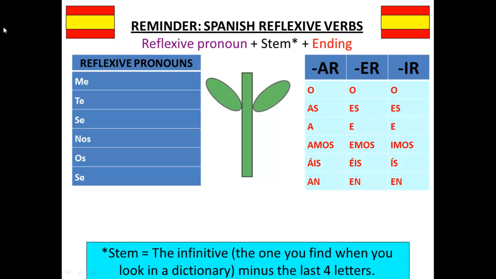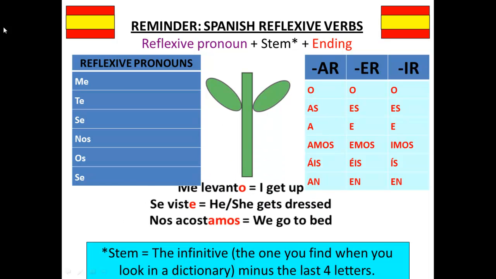Here we see a reminder of how the Spanish reflexive verbs work. You have your reflexive pronoun first, me, te, se, nos, os, se. Then you have your stem, which is the infinitive of the verb, the one you find when you look in a dictionary, minus the last four letters. Now in the present tense, you've normally seen it minus the last two letters, but remember that extra se at the end is the reflexive pronoun, and that also needs to go as well. That will leave us with the stem. Then you have your regular endings that you would do for AR, ER and IR verbs, as you can see on the right hand side.